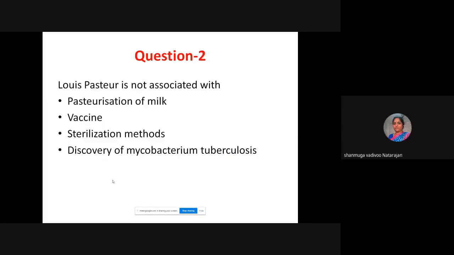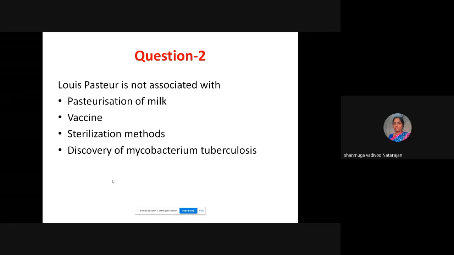Okay. So here the question is, Louis Pasteur is not associated with pasteurization of milk, vaccine, sterilization method, and discovery of Mycobacterium tuberculosis. Sorry, I have not mentioned A, B, C, but anyway, you can tell. Which is the correct option? Louis Pasteur is not associated with the discovery of Mycobacterium tuberculosis. Excellent.